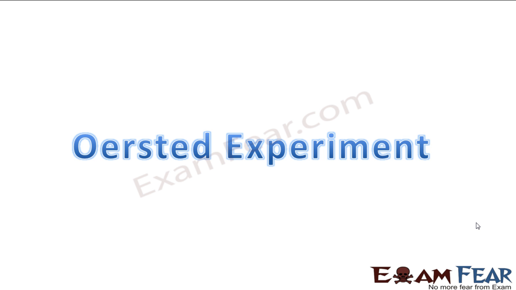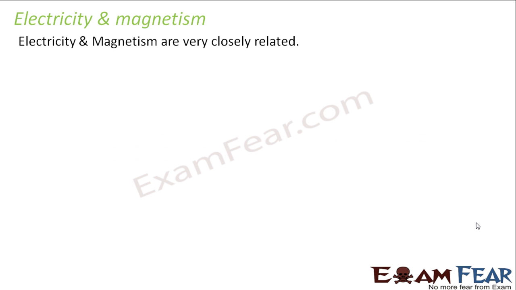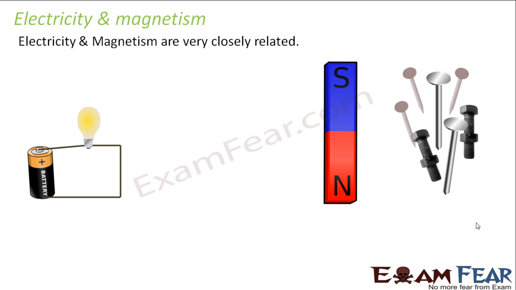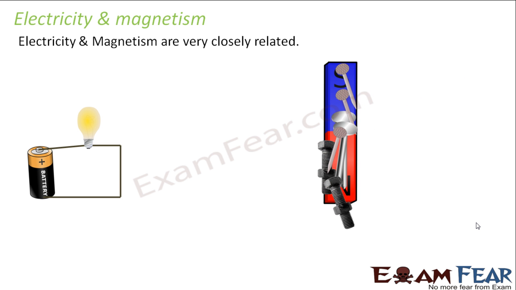So let us look at the experiment in detail. Before Oersted's experiment, electricity and magnetism were studied as two different subjects, with no relation between the two. In electricity, we talked about electric current, electric charges, current flowing through a wire, electric circuits and resistances. Whenever we talked about magnetism, we talked about the properties of magnets, materials getting attracted towards the magnet when placed in a magnetic field, and such things.